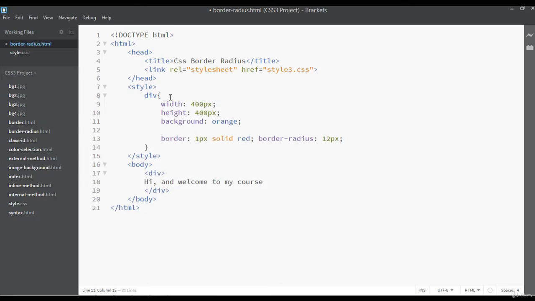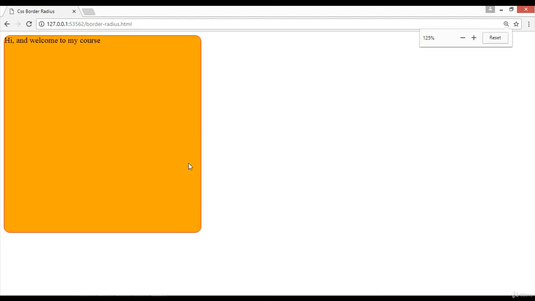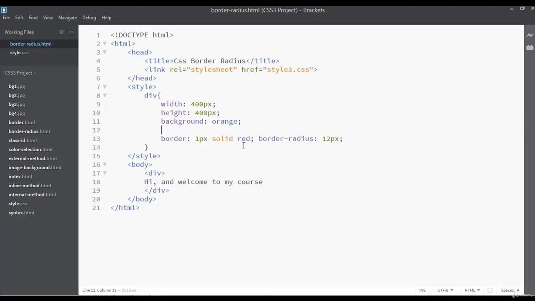For right now this is enough. Save and refresh. Now you can see, I'm going to zoom this out, and I want this div in the center of the web page, so you can use margin here. We'll discuss margin and padding in the coming classes. You can say 0 and auto as the value.